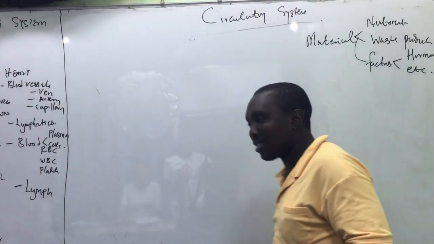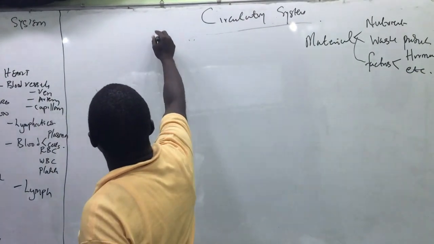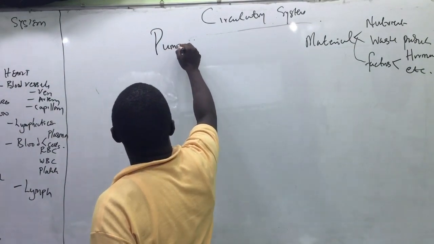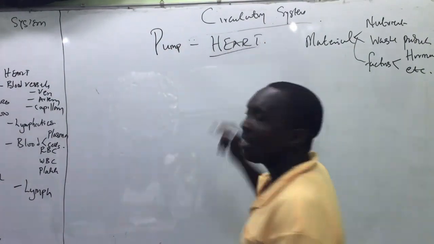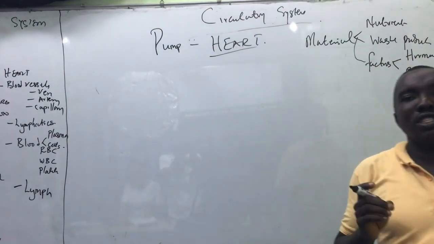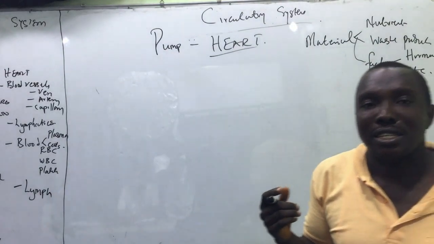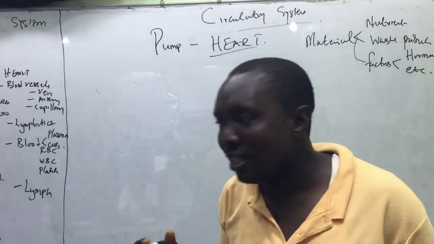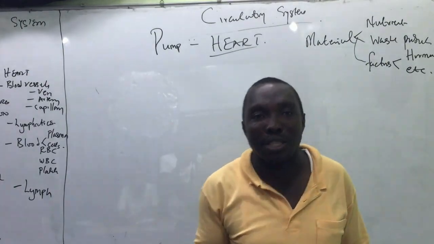You have to be fast to follow me, time is limited. So the pump is the heart. Most organisms have hearts, especially the mammalians, the avians, the amphibians, even the pisces.